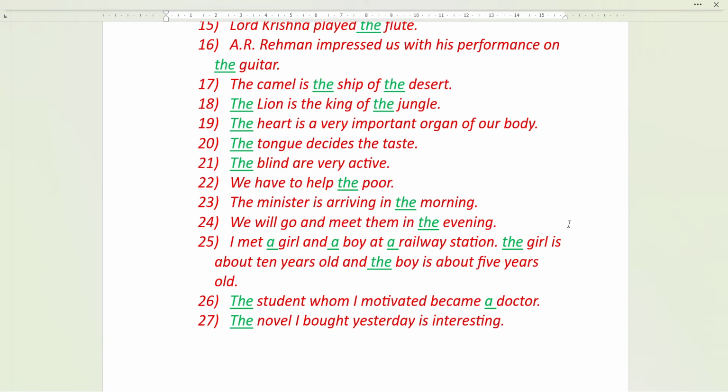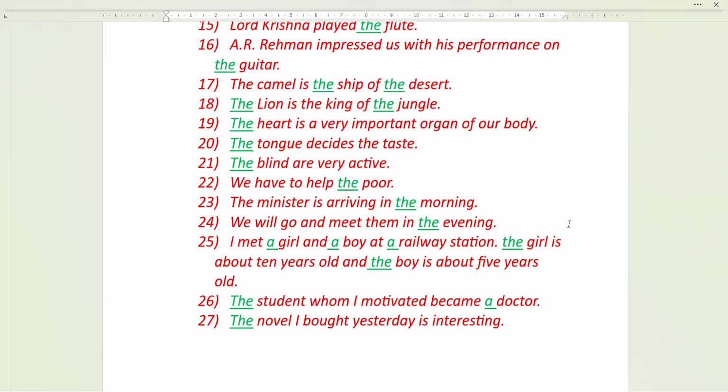Generally, we use the jungle, the railway station, the police station, the post office, the zoo, because everyone is familiar, and that railway station, maybe the post office, maybe it is one for whole area, one railway station for whole area, so everyone is familiar about it. Okay, so the same way the jungle.